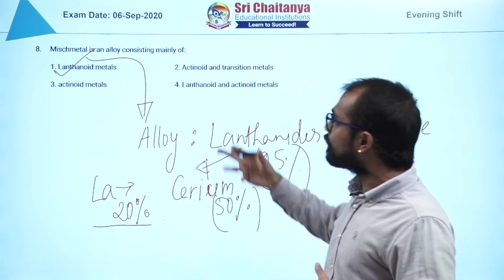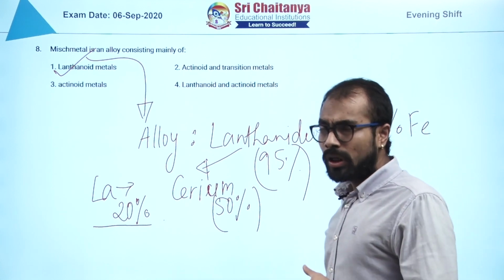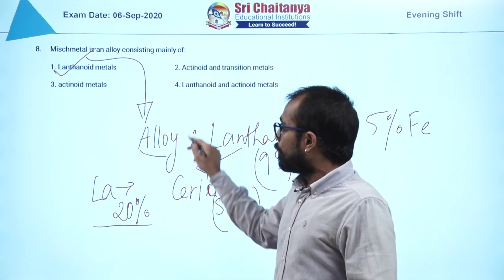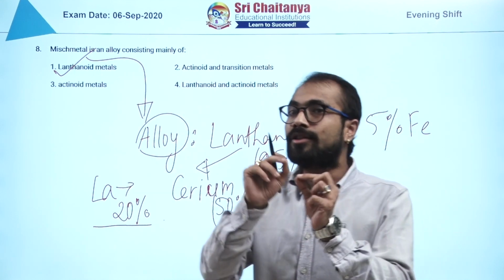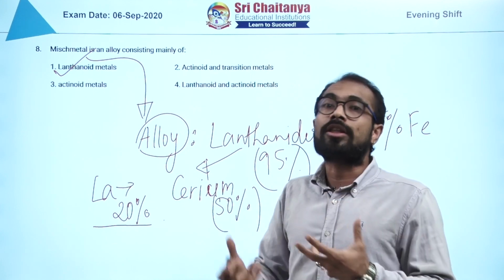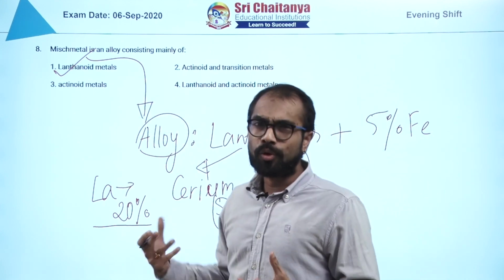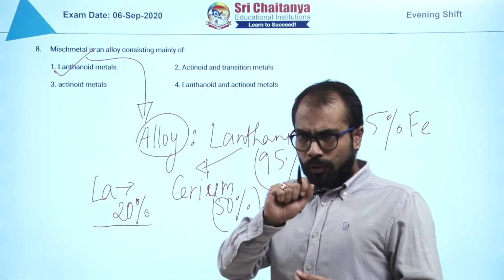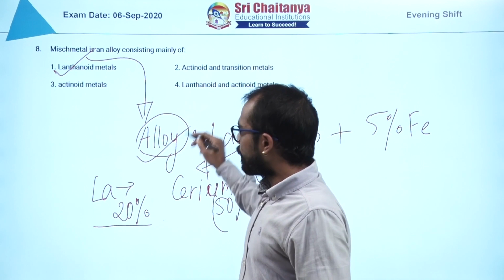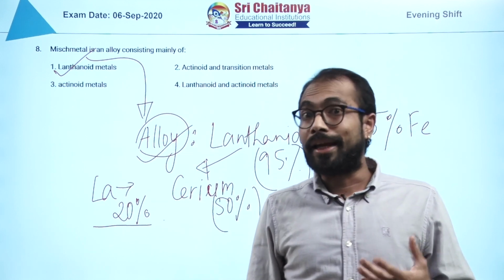Now what is the use of this Misch metal? That you should focus on more. It is used in lighters. The aim is to prepare a metal which is soft, where a little bit of friction can cause a spark. So that is like a pyrophoric metal. If you rub that metal, it will spark. That is why it has been prepared, so that we can use it in lighters.